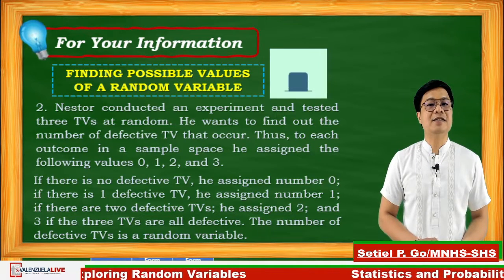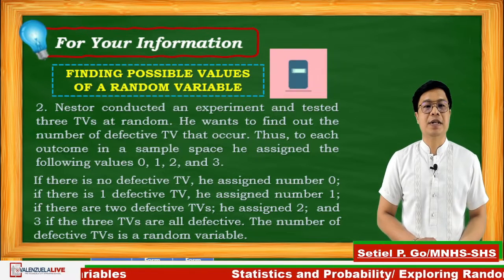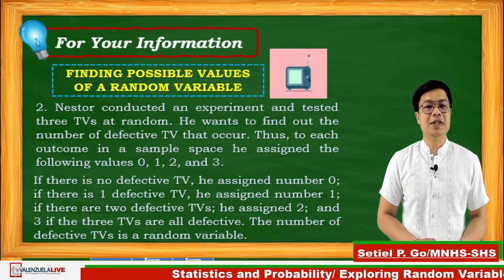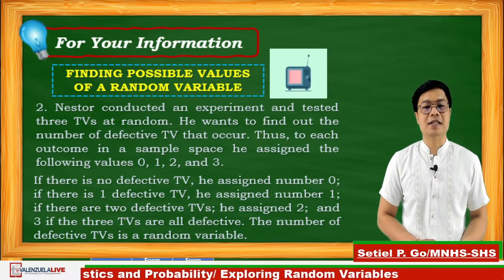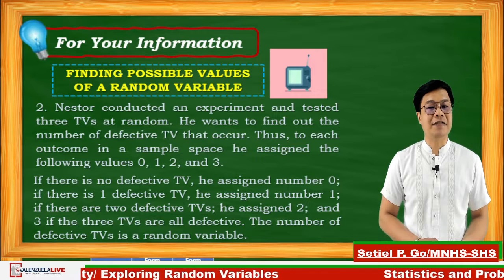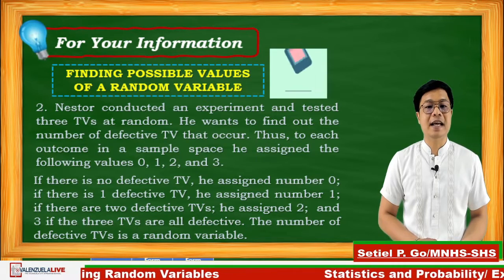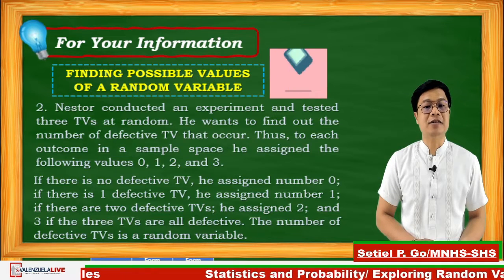If there is no defective television, he assigned number 0. If there is 1 defective television, he assigned number 1. And if there are 2 defective televisions, he assigned 2. And if there are 3 defective television, he assigned 3. The number of the defective television is a random variable.